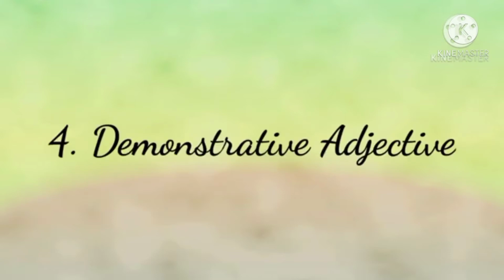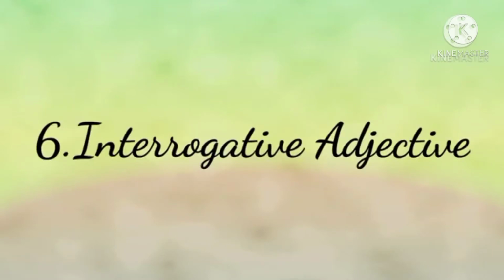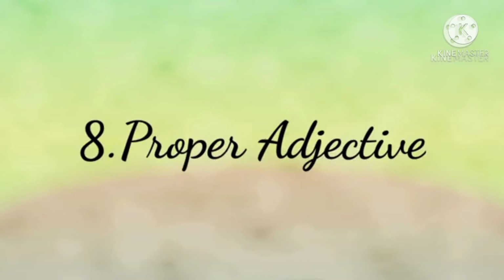Fourth one, demonstrative adjective. Fifth one, distributive adjective. Sixth one, interrogative adjective. Seventh one, possessive adjective. And eighth one, proper adjective.